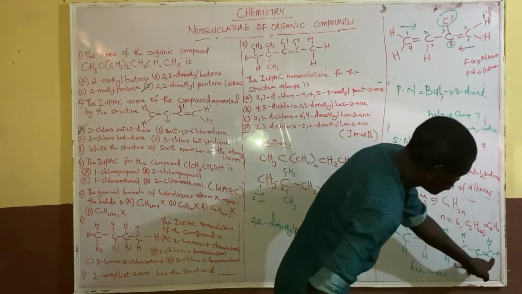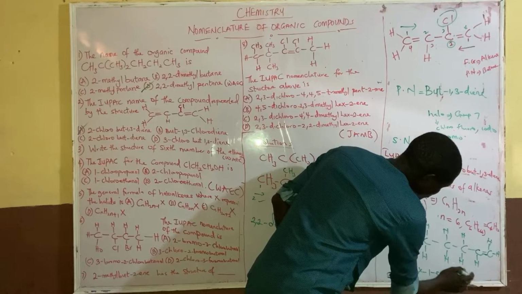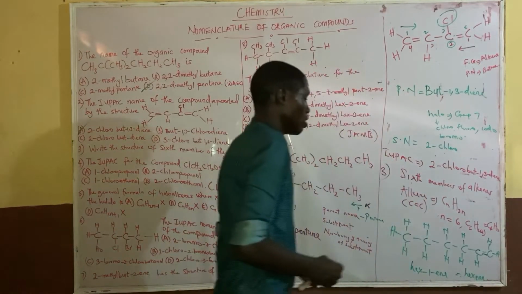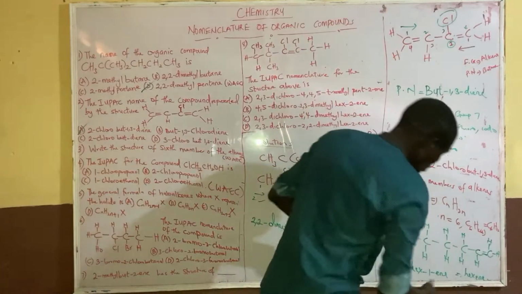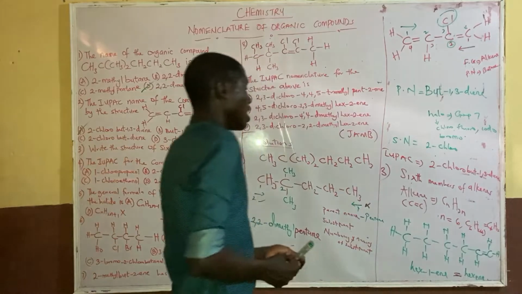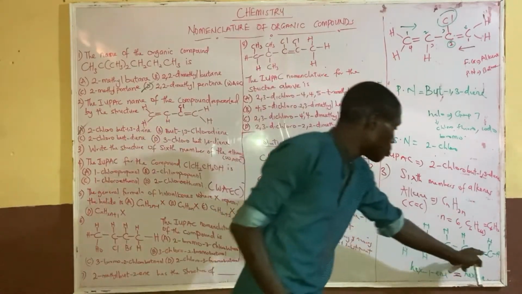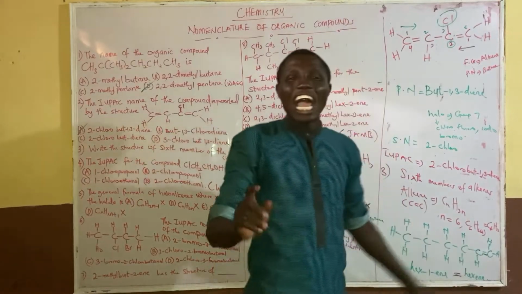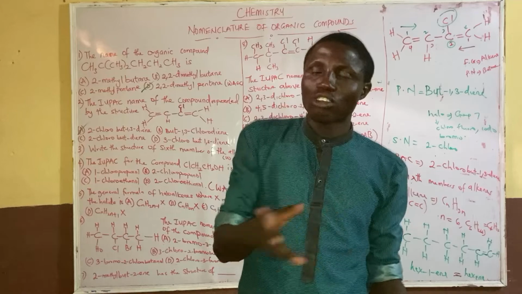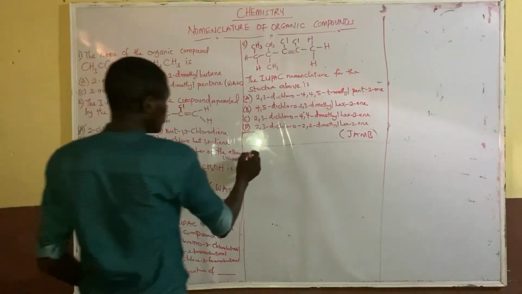Because the position of the double bond here is number 1, which is equivalent to hexene. So hex-1-ene is written as hexene. When you move the double bond, it becomes hex-2-ene, which is an isomer. We are going to talk about isomers later, in the subsequent lessons.